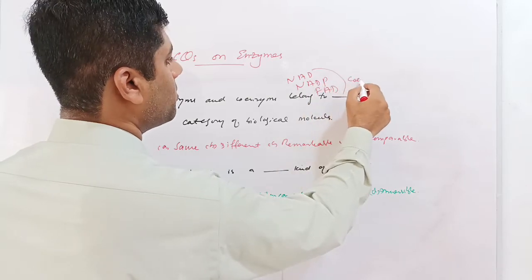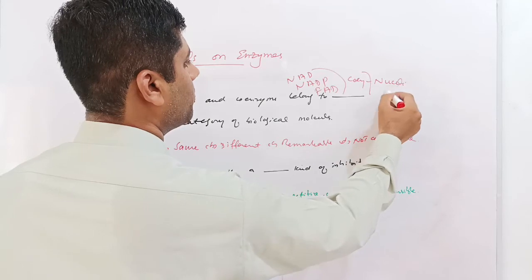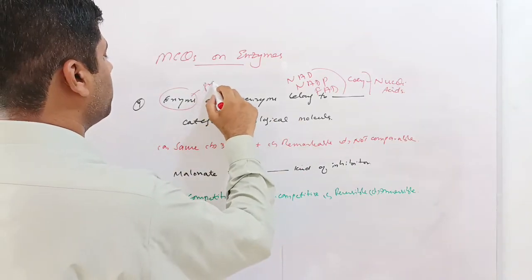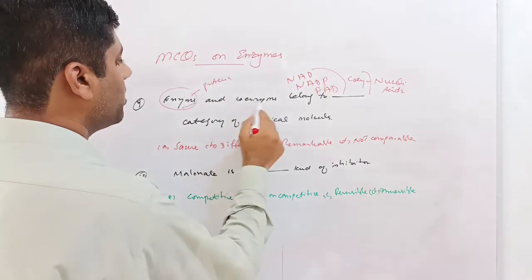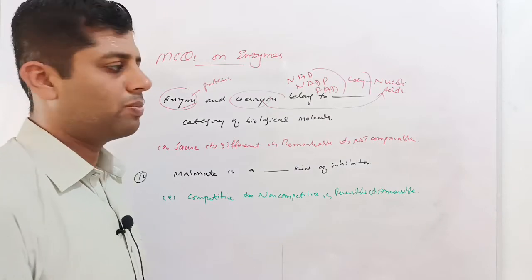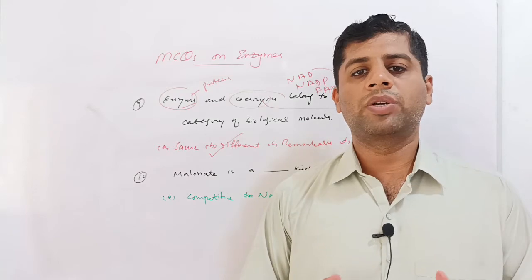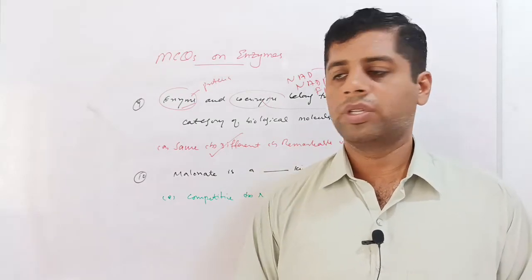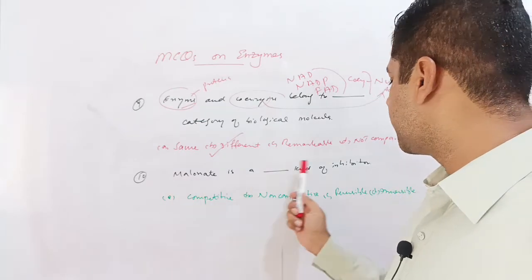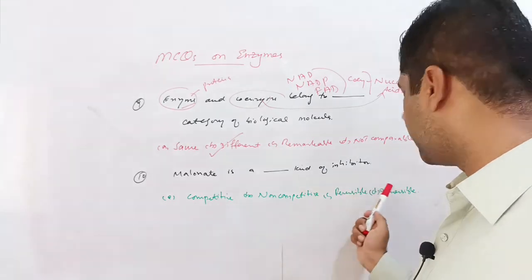These are the coenzymes which belong to the dinucleotide or nucleic acids, while enzymes are proteins. So enzymes are proteins and coenzymes are nucleic acids. So both of these belong to different categories of biological molecules. So option B is correct, that enzymes and coenzymes belong to different categories of biological molecules. Next question is, malonate is a dash kind of inhibitor. Given options are competitive, non-competitive, reversible, and irreversible.